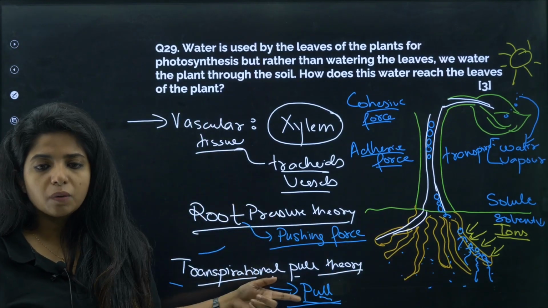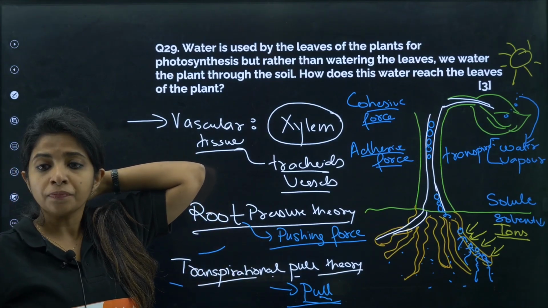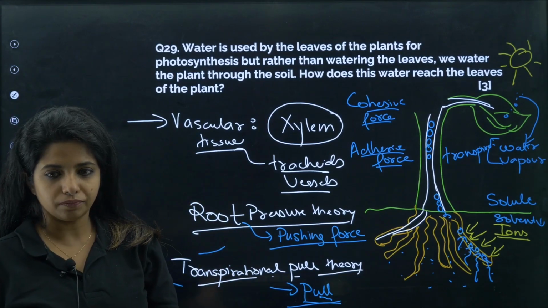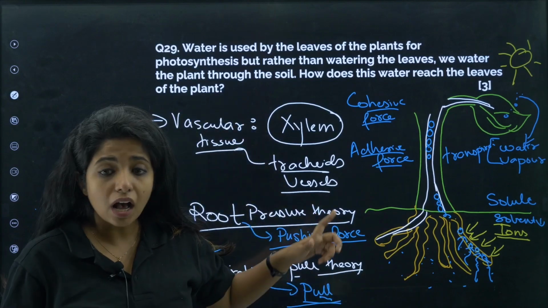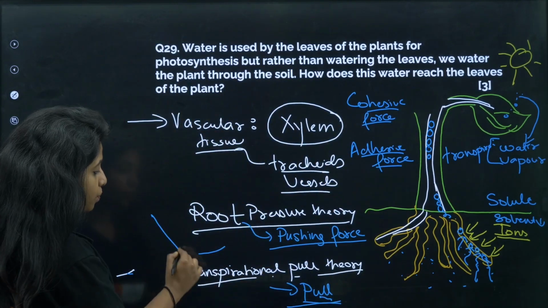It will be root pressure theory, because the sun is not there, so obviously transpiration would not be happening. So these are the two ways in which water is transported. But when you are asked how this water reaches the leaves of the plant, then you have to talk about transpiration pull theory.